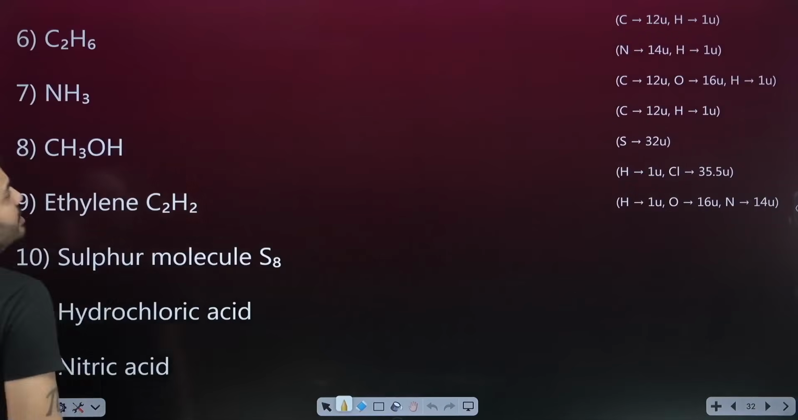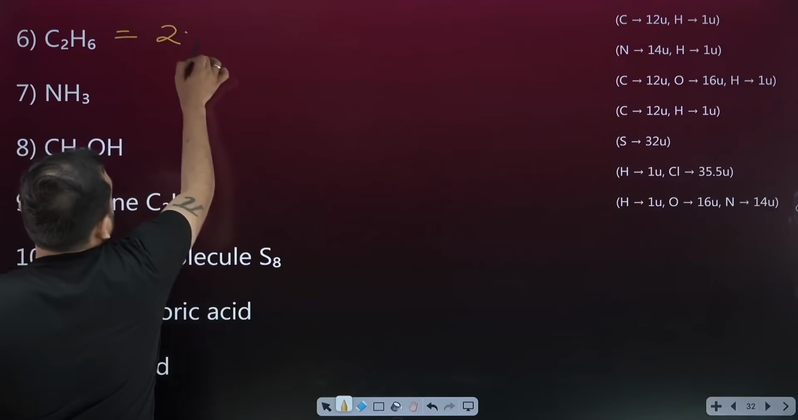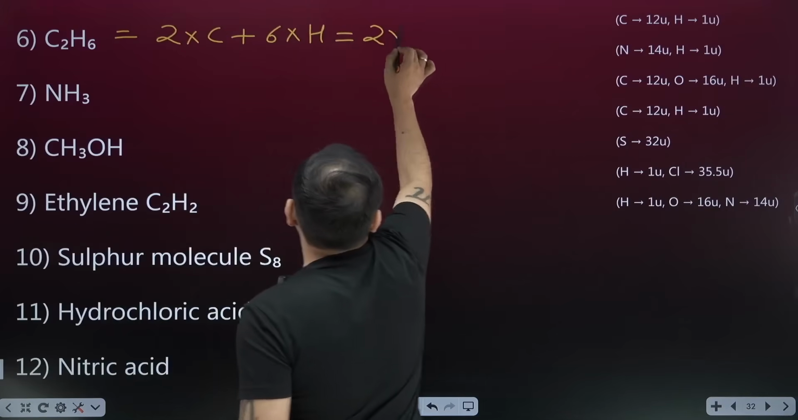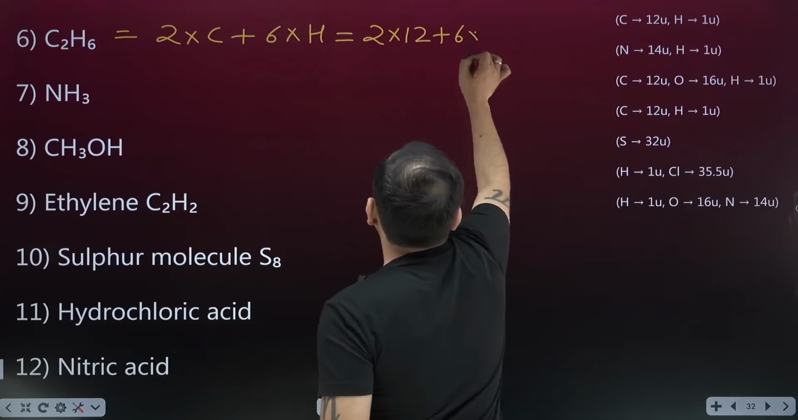C2H6. This is ethane gas. Come on, let's see this. What will be this? 2 times carbon's mass, 6 times hydrogen atoms' mass. So 2 into 12 plus 6 into 1.